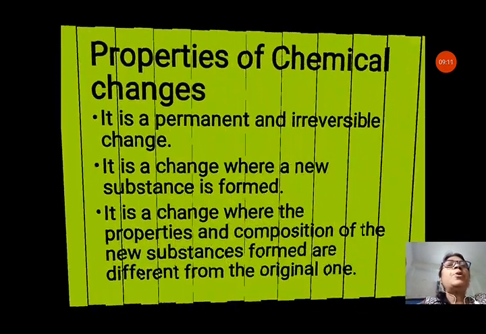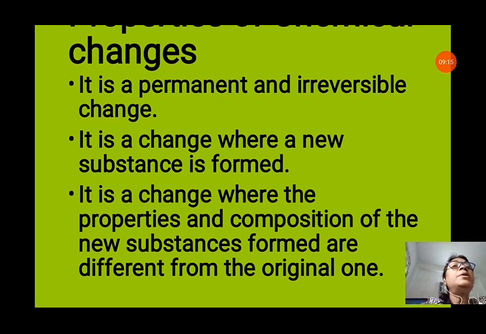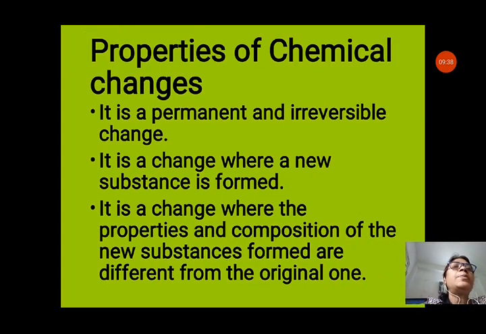Now we will see about the properties of chemical change. Chemical change is a permanent and irreversible change. It is irreversible, that means you cannot get back the previous substance. It is a change where a new substance is formed. The old substance you will not get back. It is a change where the properties and composition of the new substance formed are different from the original one. The original substance will change its property and composition and it will form a new substance. So it is a chemical change.